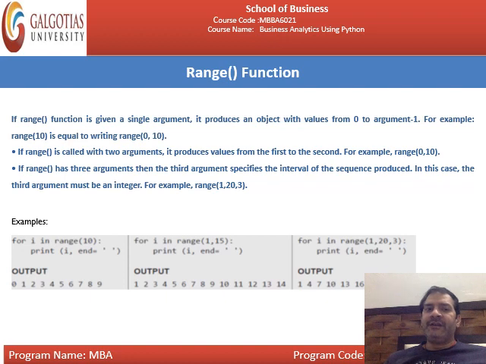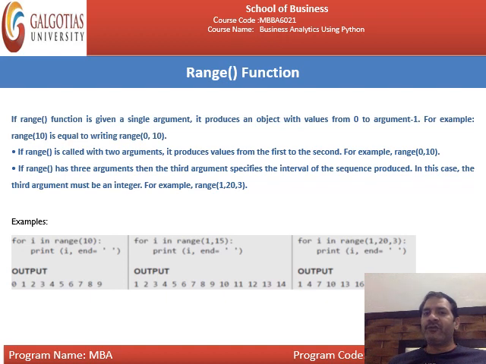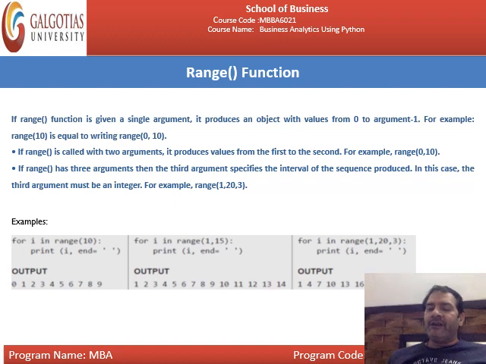You can read the theory of this one. We have already discussed it. If range function is given a single argument, it produces an object with values from 0 to argument minus 1. For example, range 10 is equal to writing range 0 to 10. That means it will start from 0 and go up to 10, but when it prints or provides the output it will be from 0 to 9.